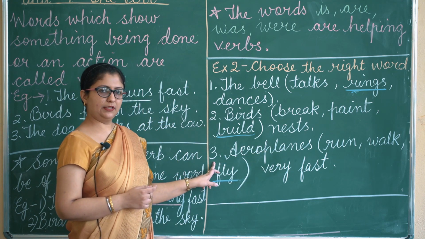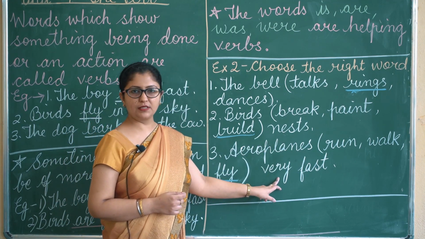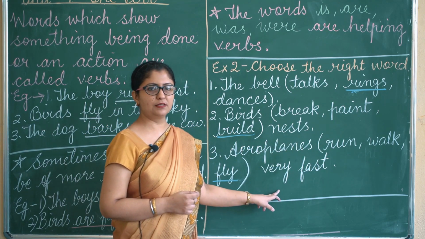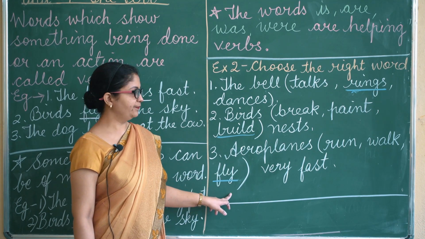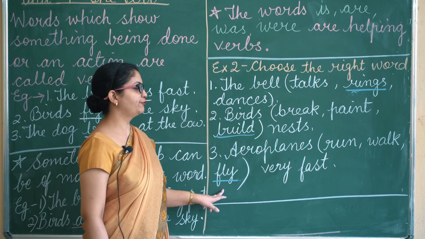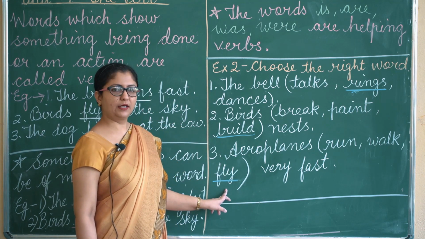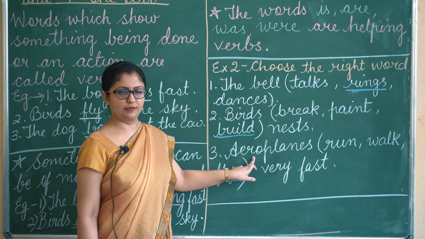Then we have the third: aeroplanes run very fast will be wrong. Aeroplanes walk very fast, again this is wrong. What is the correct verb? Aeroplanes fly very fast. So this is the correct verb which will go with this sentence.